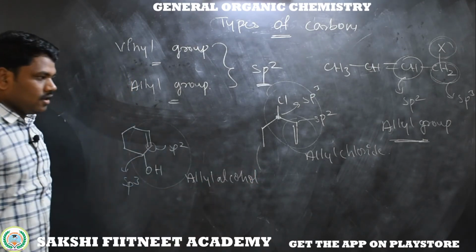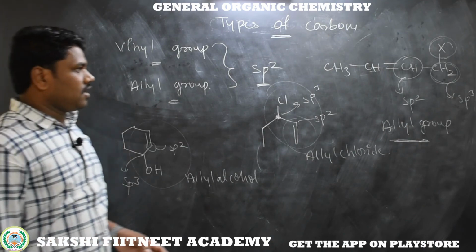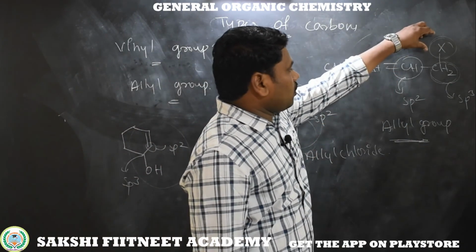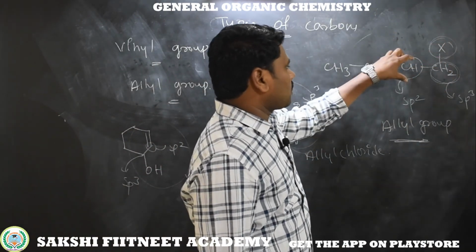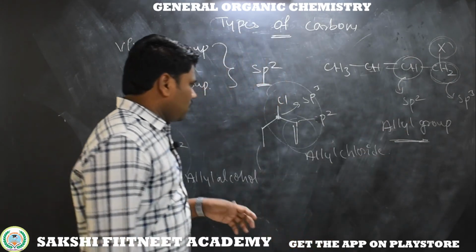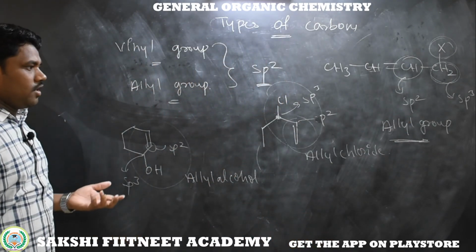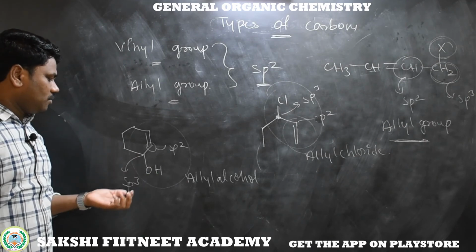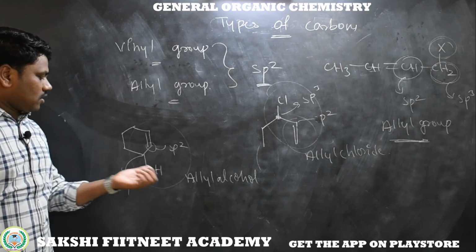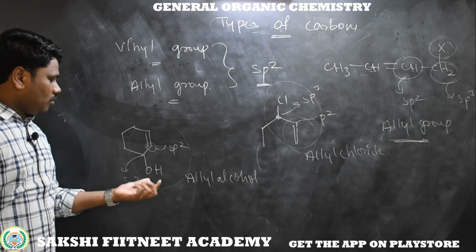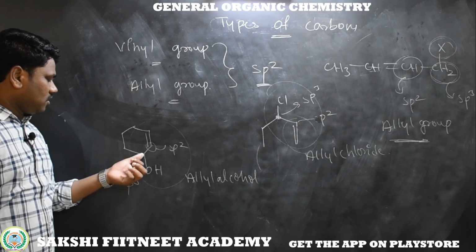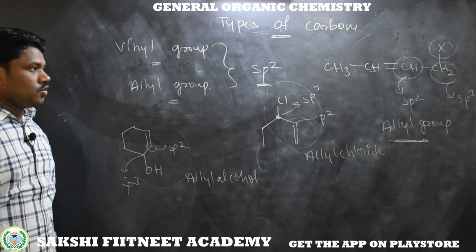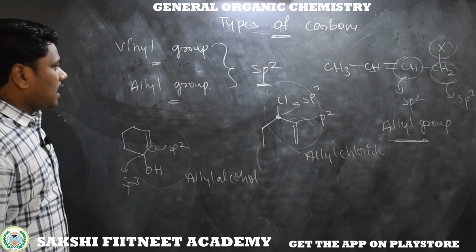This is allyl alcohol. Is it clear? The group bonded to an sp3 carbon bonded to an sp2 carbon is called an allyl group, whether it's chlorine, bromine, iodine or fluorine. Coming to other groups like a hydroxy group, that is the alcohol group, or a nitrile group, or any group bonded to an sp3 carbon adjacent to an sp2 carbon, it is called an allyl group.